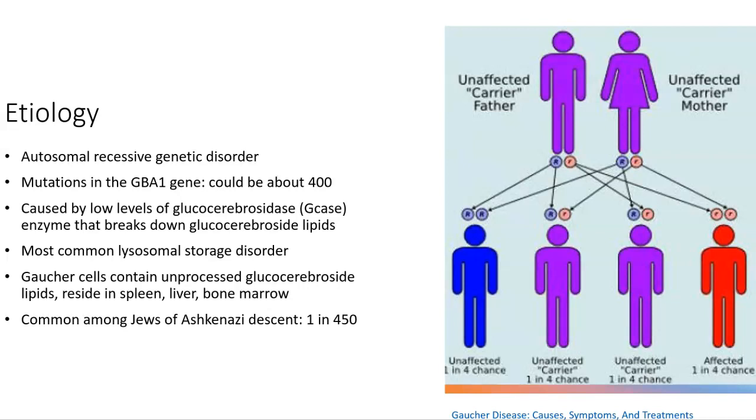I will describe in the next slide a little bit about lysosomal storage disorders and what that necessarily means in Gaucher disease and how that affects the organs inside the body.